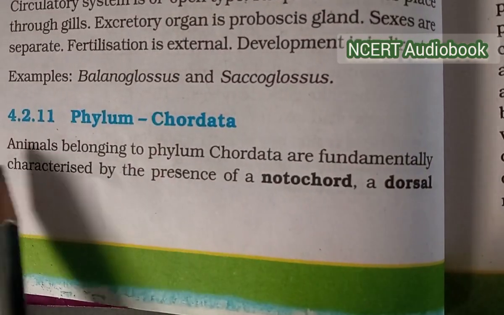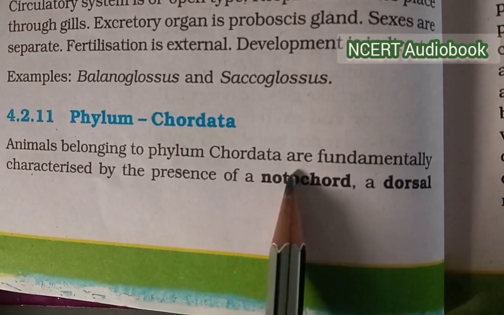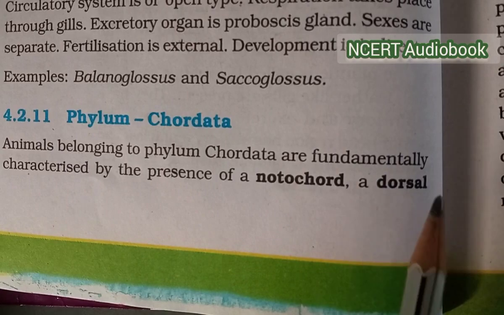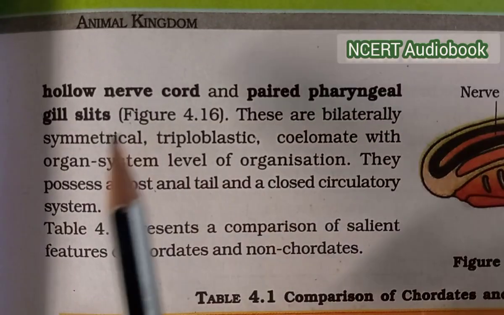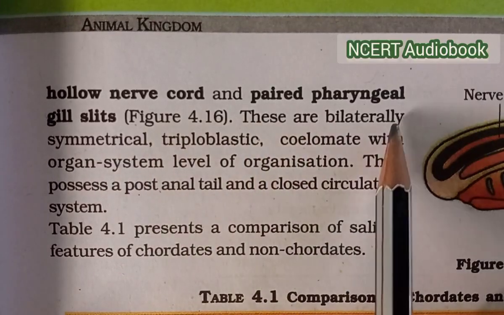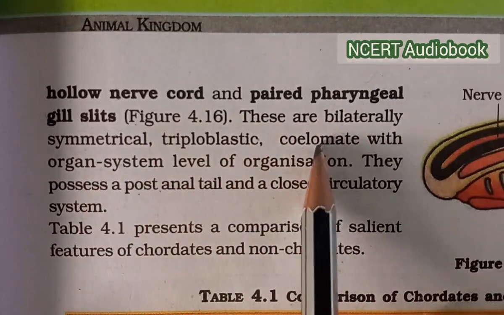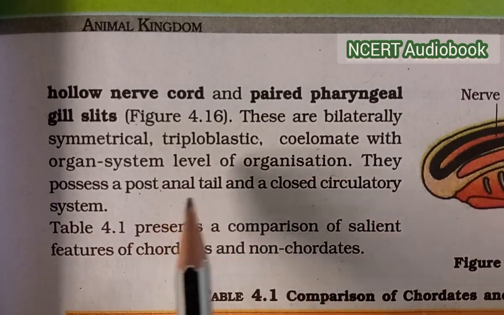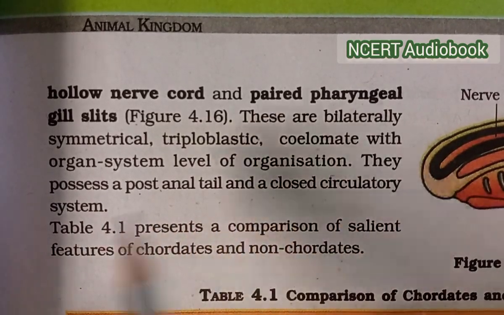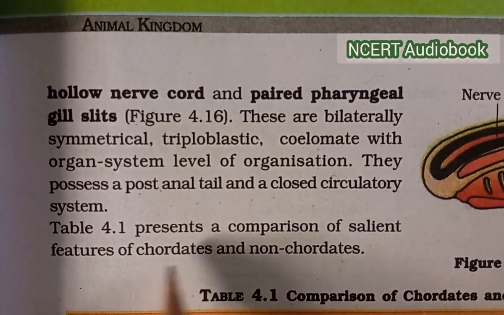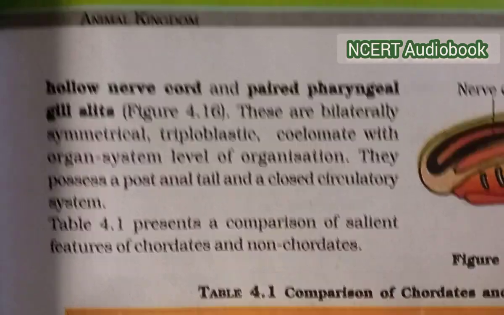Phylum Chordata. Animals belonging to phylum Chordata are fundamentally characterized by the presence of notochord, a dorsal hollow nerve cord, and paired pharyngeal gill slits. They are bilaterally symmetrical, triploblastic, coelomate with organ system level organization. They possess a post-anal tail and closed circulatory system. Table presents a comparison of salient features of the chordates and non-chordates.